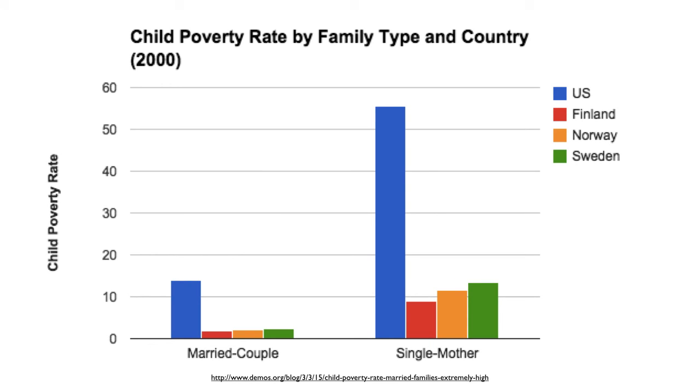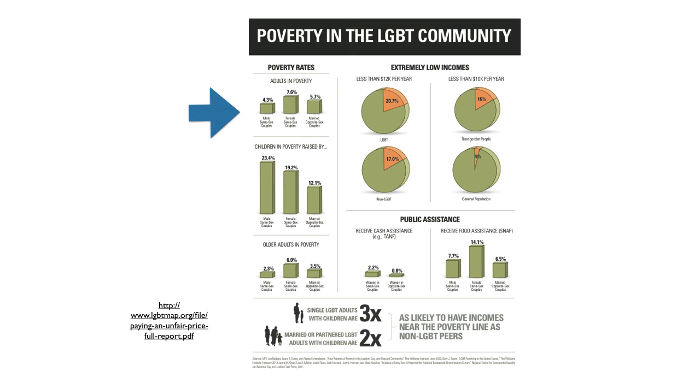Now take a look at this. What do you notice here? The married couple poverty rate in the United States is higher than the single mother rate in Finland, Norway, and Sweden. Only in the United States is there this deep correlation between marital status and poverty, something maybe to throw in the back of your head when we try to think about explanations.